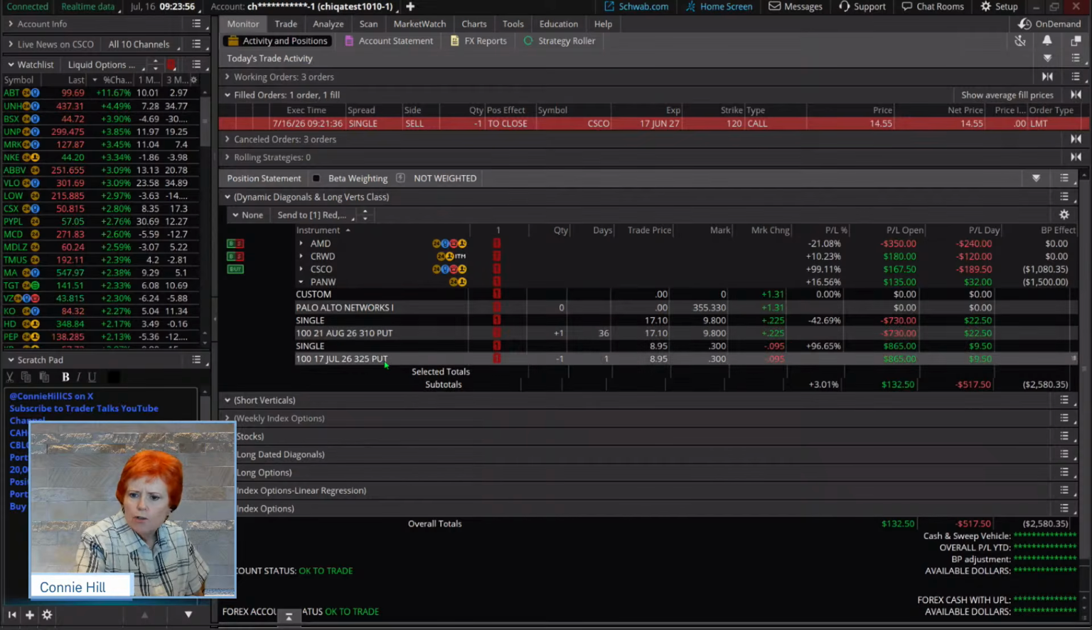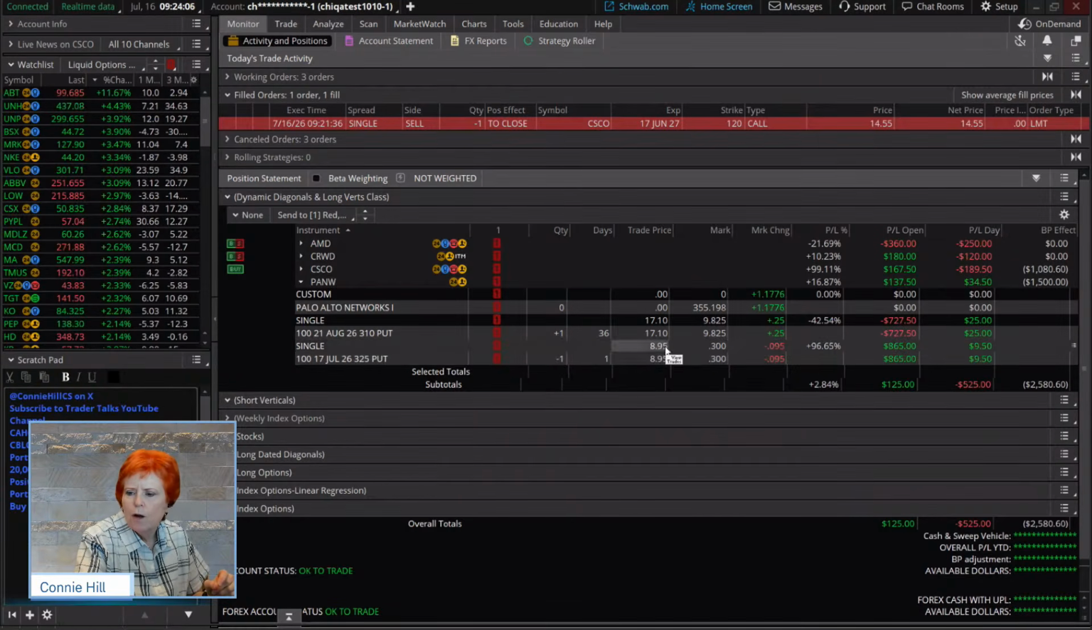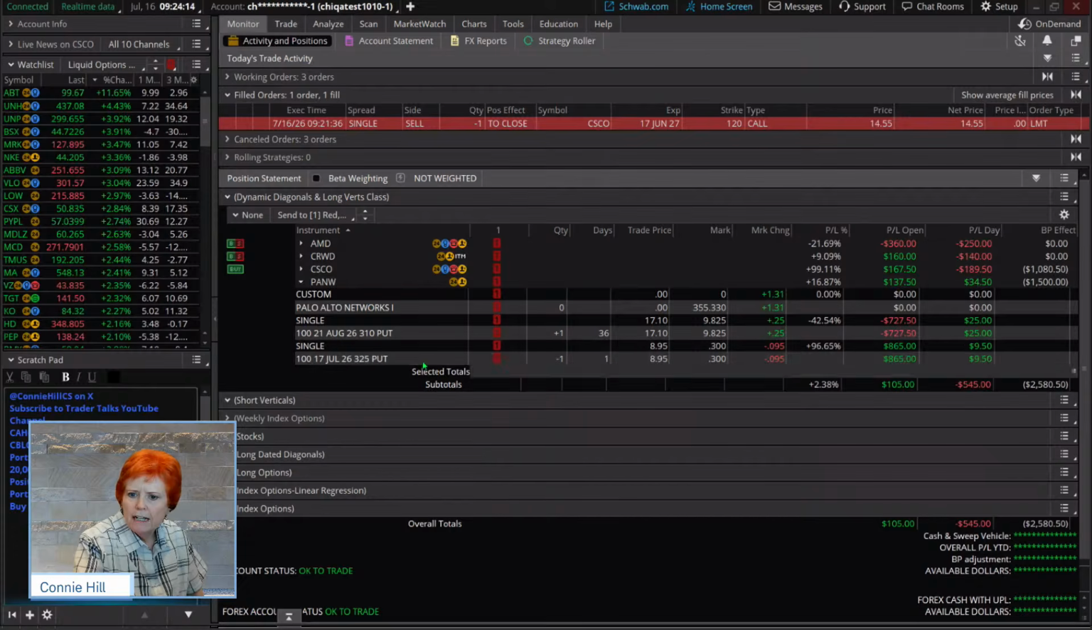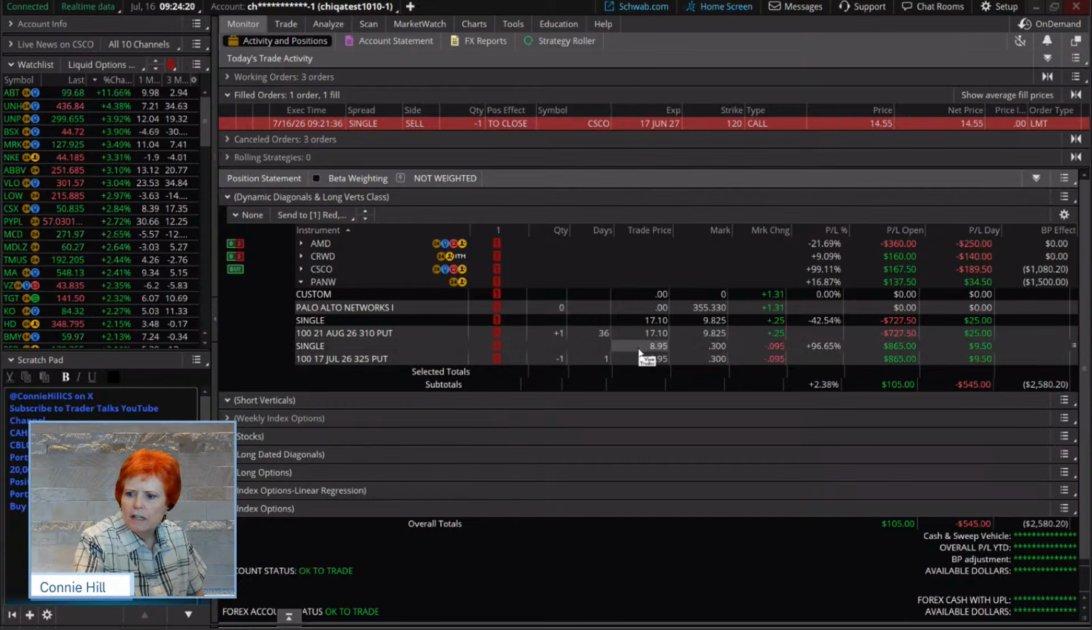Now on our short leg, again, we did this last week as well. We sold it for $8.95, which is great. We can go buy it back now for 30 cents. So have we got the majority of this? Absolutely. We've got 90% plus. We've got 36 more days on our longer dated option here. So what are we going to do? We're going to go to July 24. We're going to pick an option to sell.